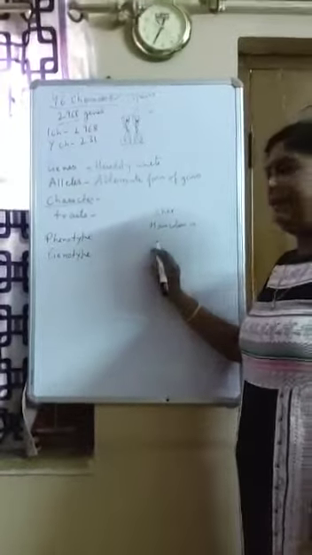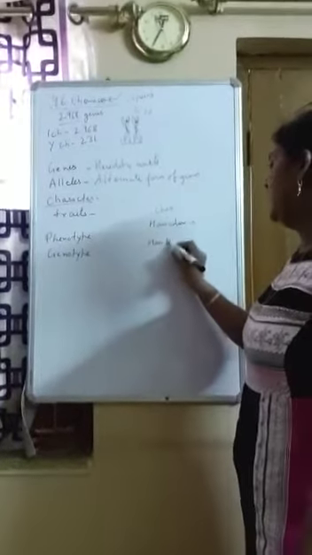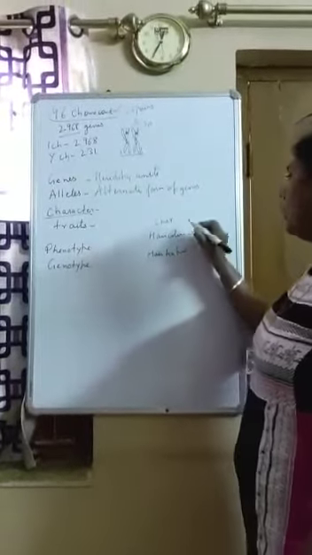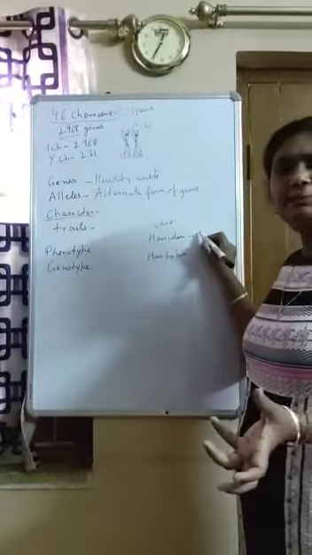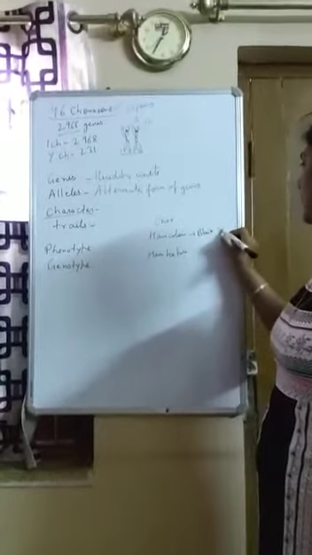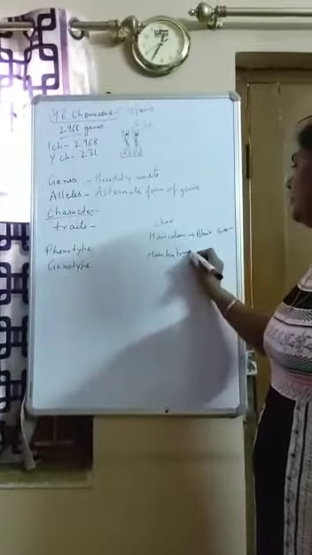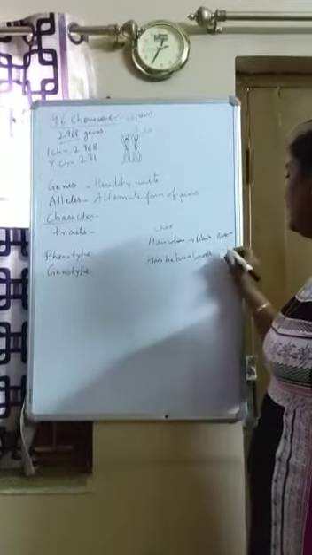Let's talk about two characters. Let it be hair color and hair texture. We can have two types of hair color. There could be many types, but let's talk about two types, black and brown. There could be two hair textures, smooth and curly.